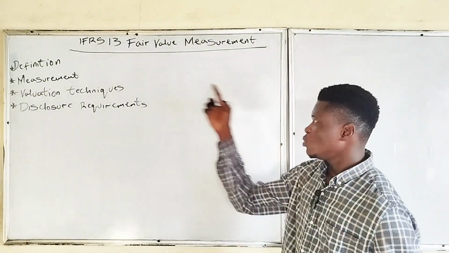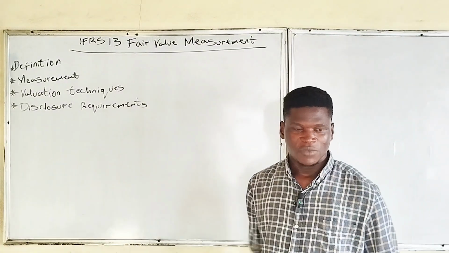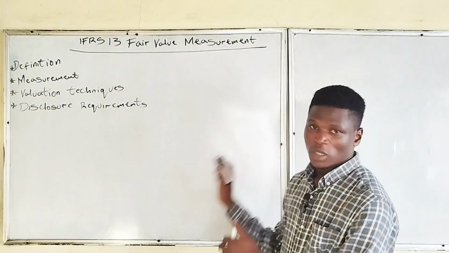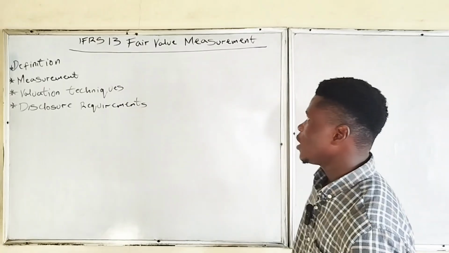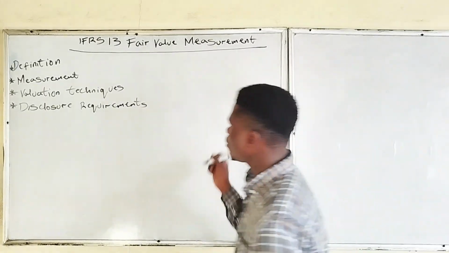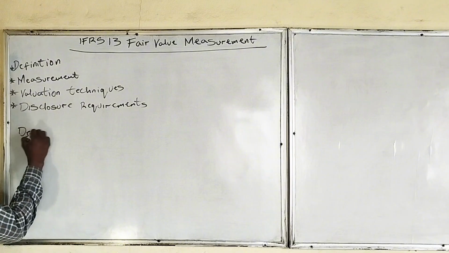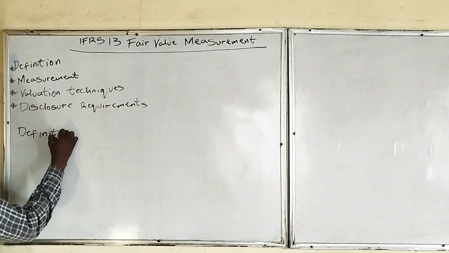So what we mean by fair value itself in all of those measurements of non-current assets is what we'll be talking about. According to IFRS 13, starting with the definition now,